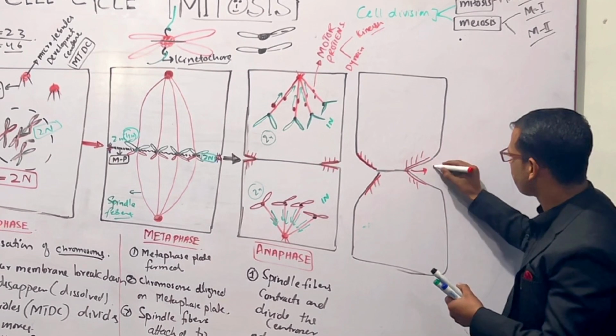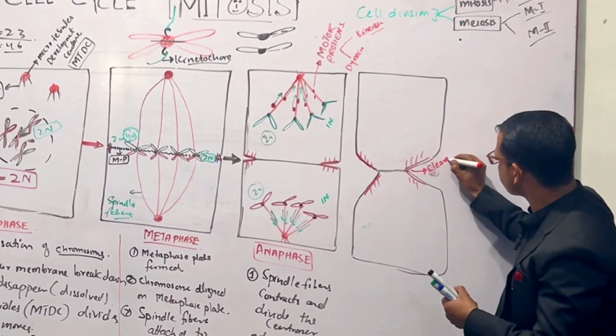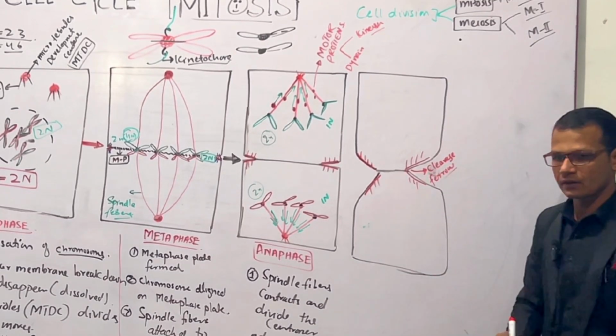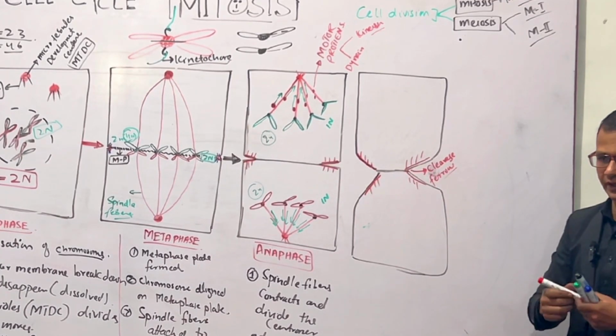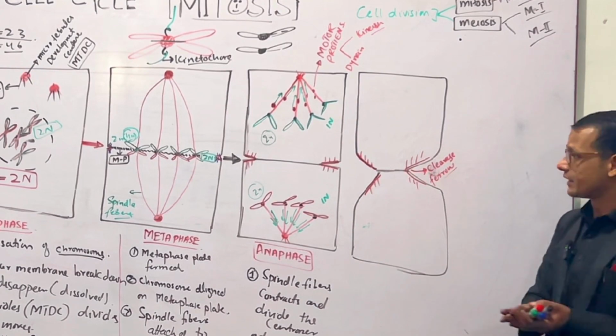This is called the cleavage furrow. This is the site where the cytoplasm divides into two equal parts.